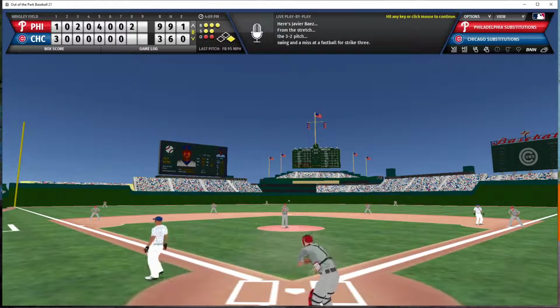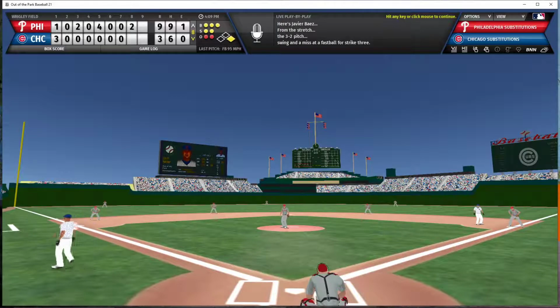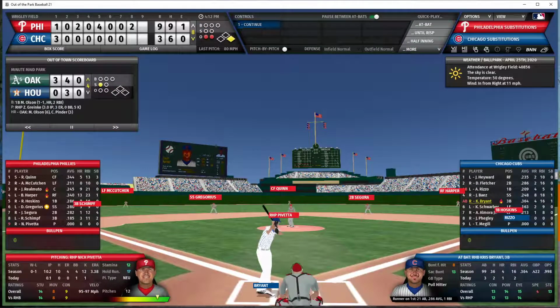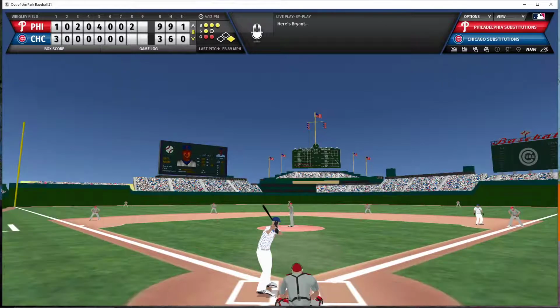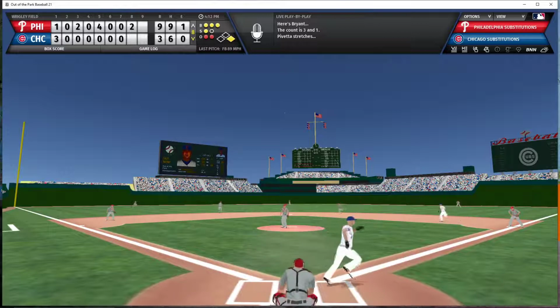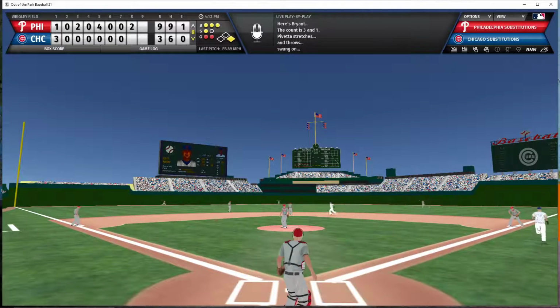Swing and a miss on a pitch that was way outside. Baez waved at that one, but he couldn't have hit it with a 29.5-foot pole. Bryant now the batter. Runner on first, 2 down. Cubs trying to get back in this game, and Bryant hits it hard out to center field.